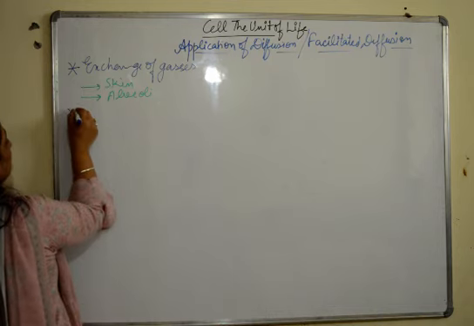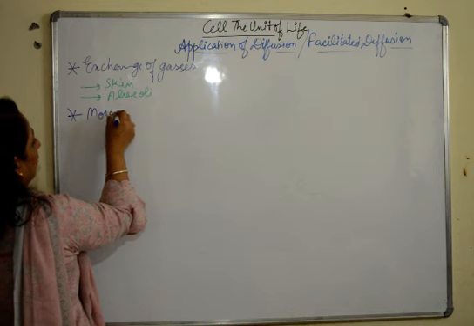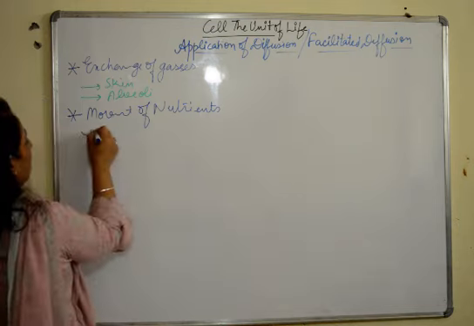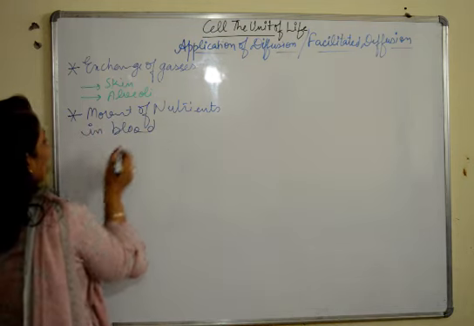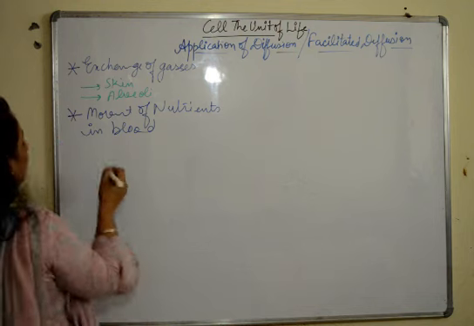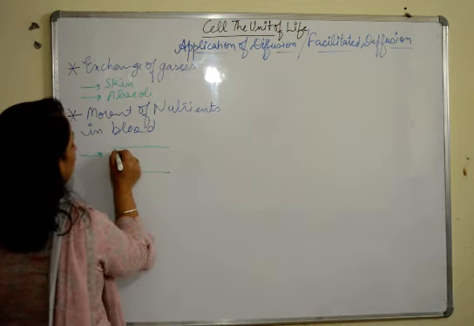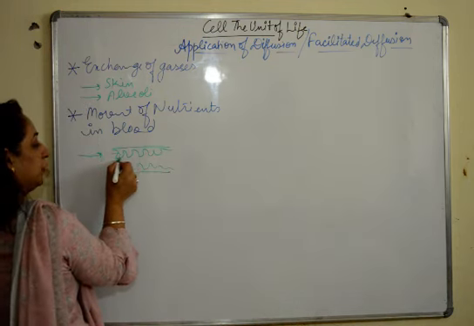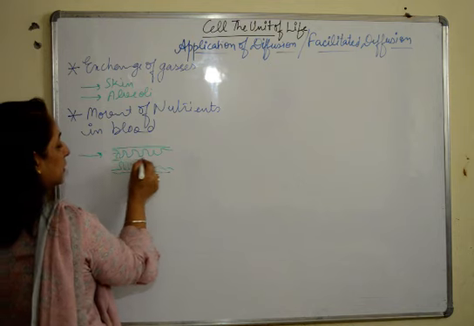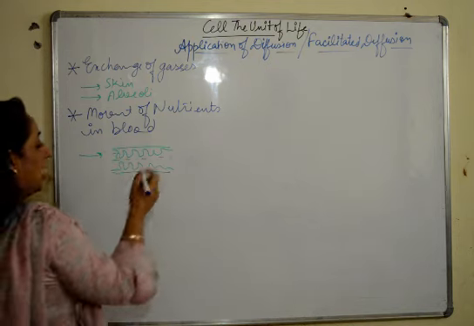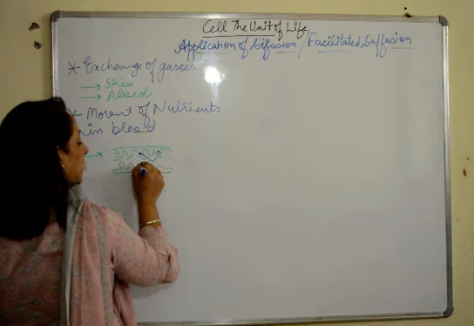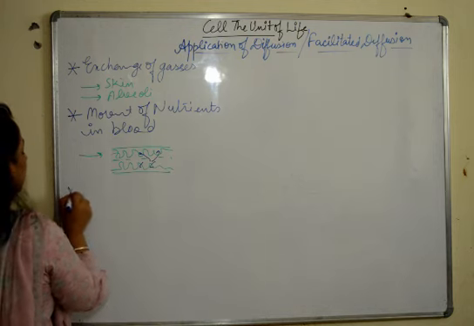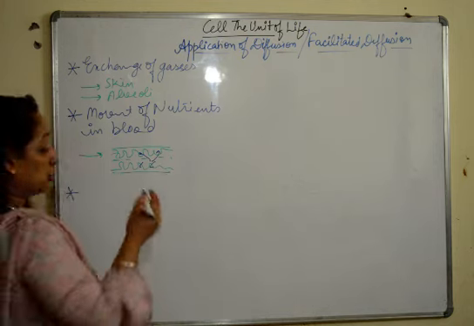Second is movement of nutrients in blood. So what happens here, as I told you, what happens from the small intestine? If this is the small intestine, these are the villi. So from these villi, the nutrients are diffused into the, these are the nutrients which are flowing here. So these nutrients are diffused into the blood flowing inside the villi, and from here it goes to the bloodstream. This is also diffusion.